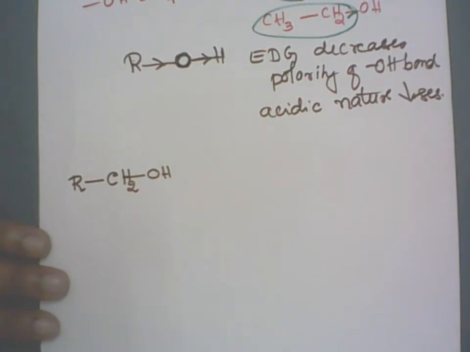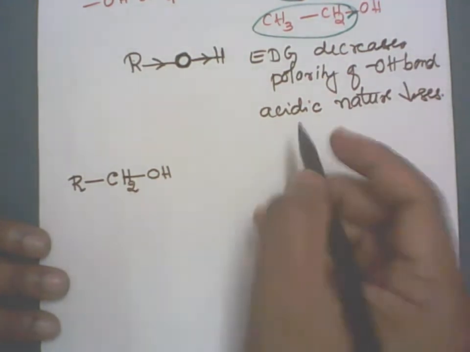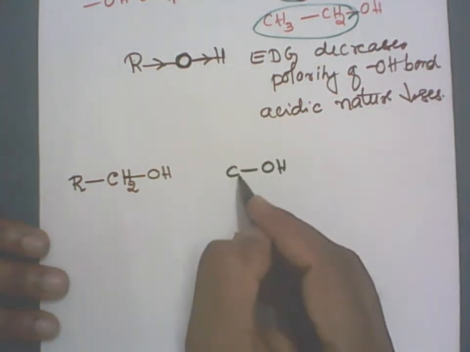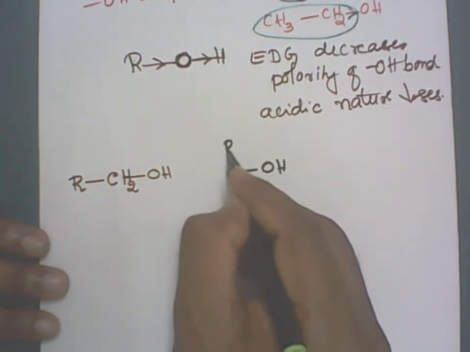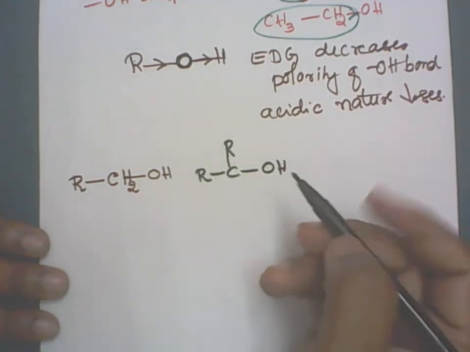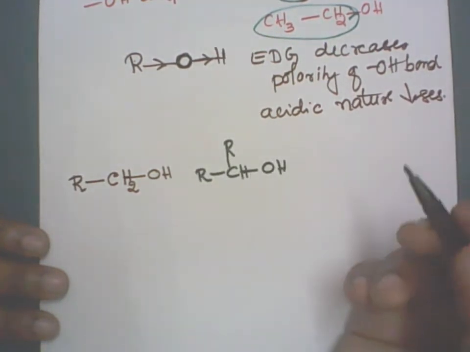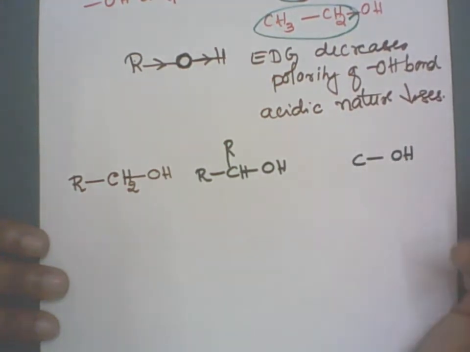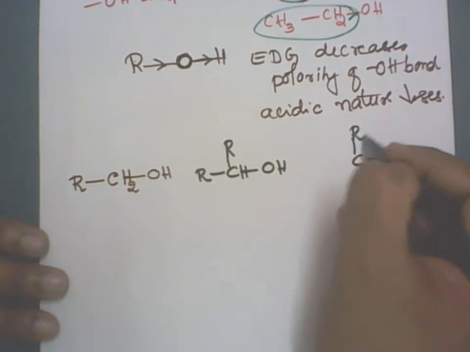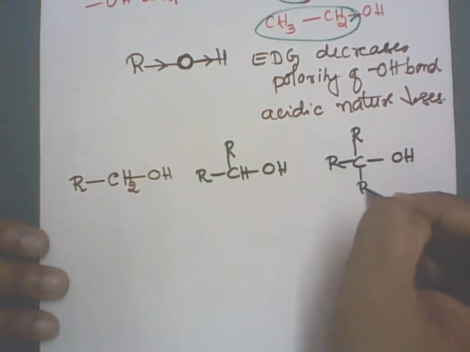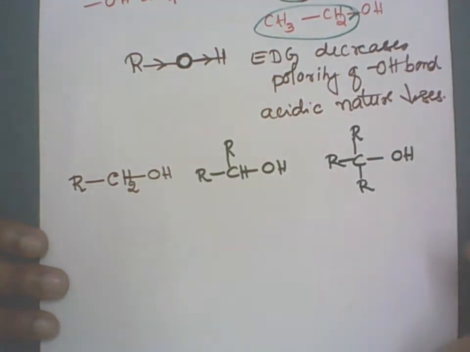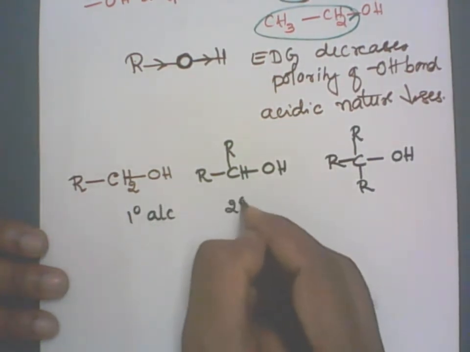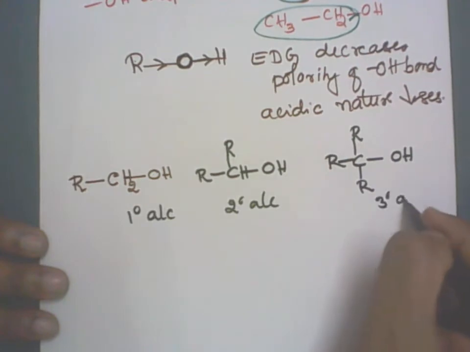The remaining valence is satisfied by hydrogen, so it is CH2. What is a secondary alcohol? Secondary alcohol means OH is attached to the secondary carbon atom. This carbon should be attached directly to two more R groups, and the other one is a hydrogen atom. A tertiary alcohol is one where the carbon atom is attached to three R groups, directly attached to three carbon atoms. So we have primary alcohol, secondary alcohol, and tertiary alcohol.